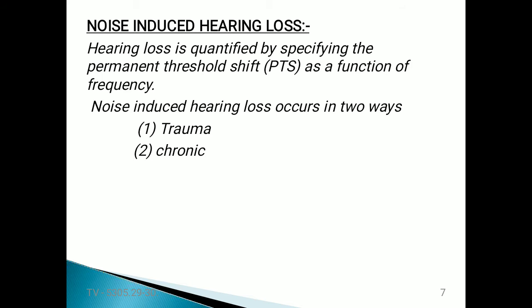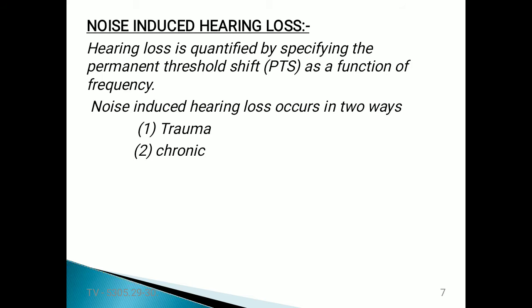If we increase the sound pressure level from the sound source beyond the threshold of pain, there is a chance of damaging our human ear, meaning a permanent hearing loss may occur due to that sound source.